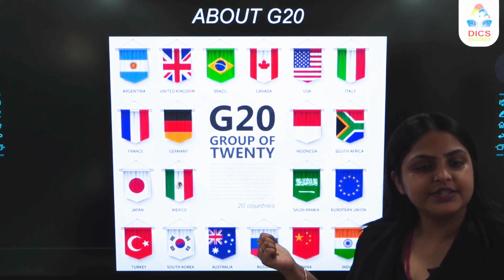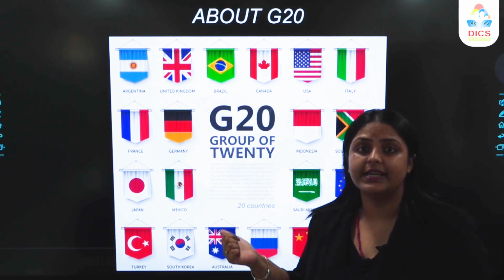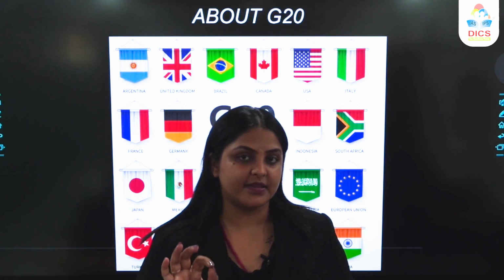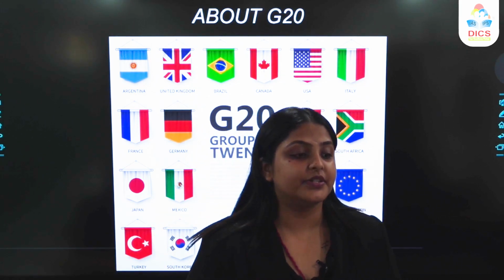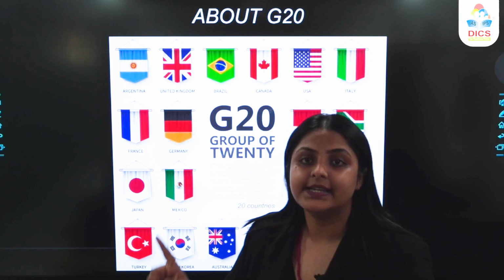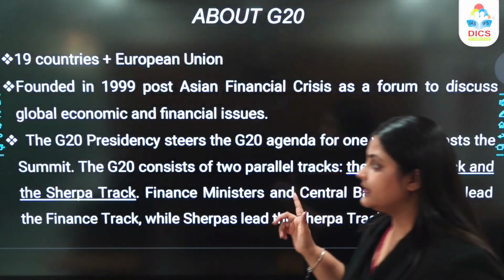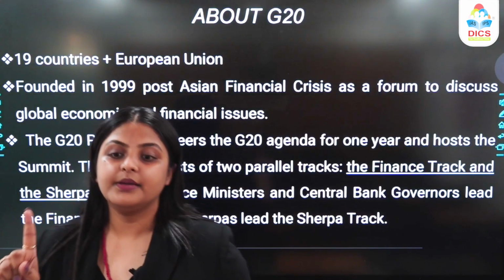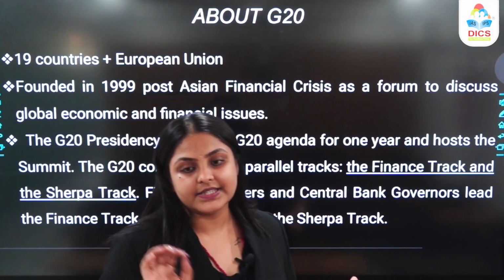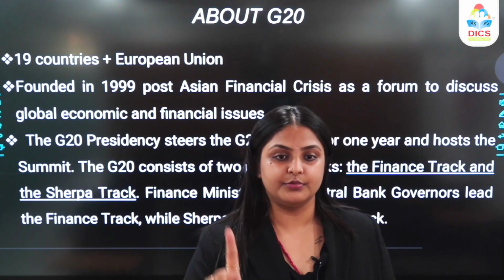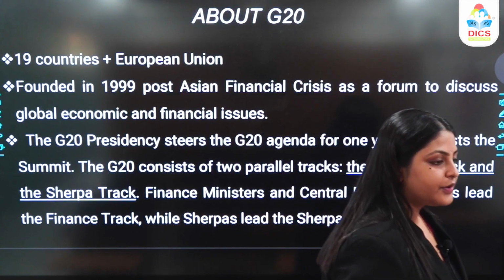Should you learn the G20 member countries? Absolutely yes. There has been a question before in the 2020 UPSC CSE prelims where they had asked about the members of G20, hence you should be learning the member countries. There are a total of 19 countries in G20 plus the European Union, that makes it G20, the Group of 20, which is 19 countries and one European Union. It was founded in 1999.